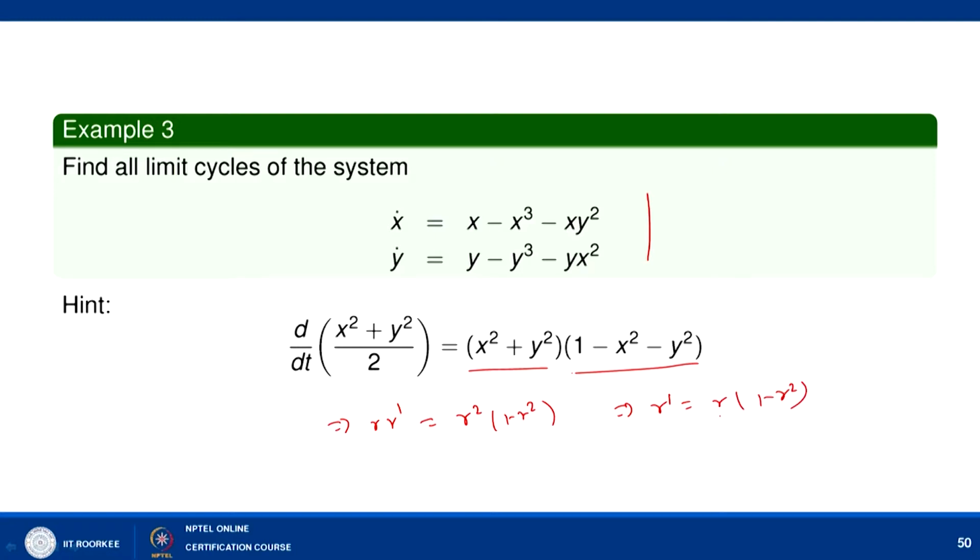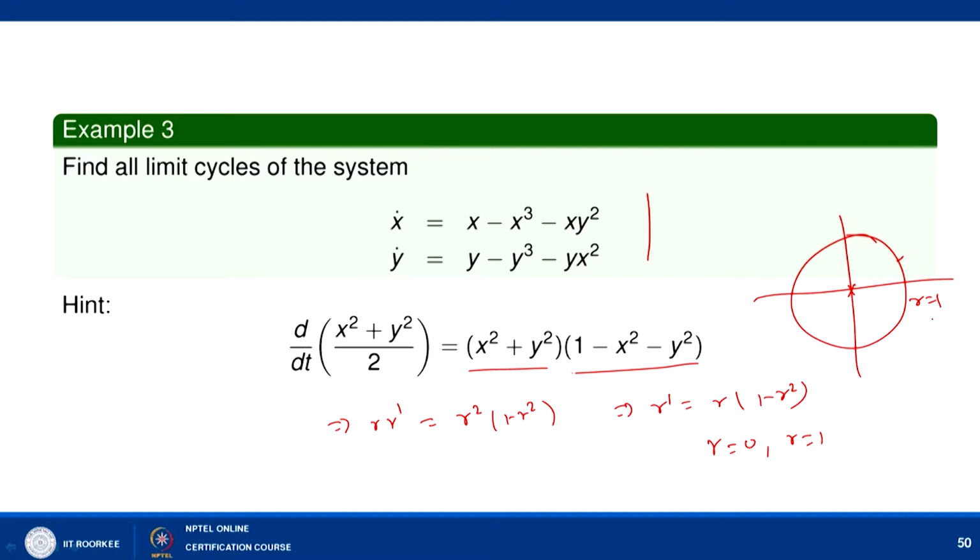Now, here we want to find the limit cycle. The critical points are r equal to 0 and r equal to 1, since r equal to minus 1 is not admissible. So, here we have two critical points, 0 and 1. Now, I am saying that r equal to 1 is the limit cycle, right, and we can check that it is a stable limit cycle.